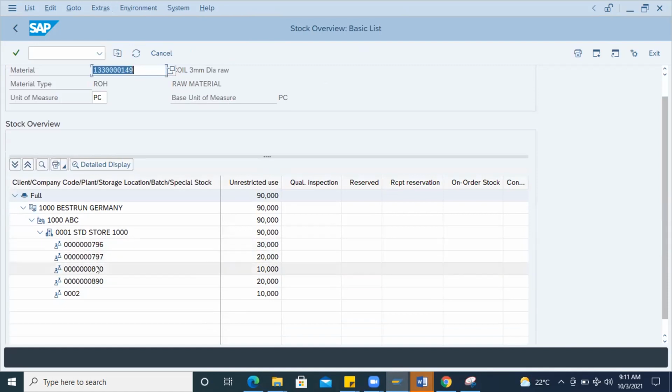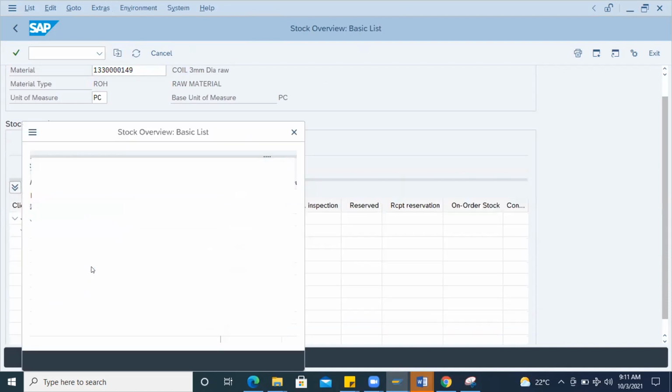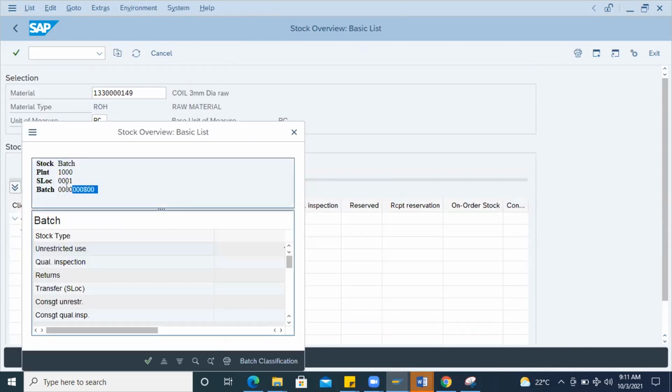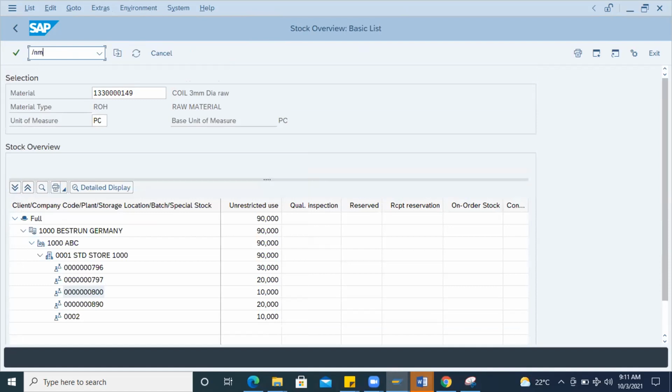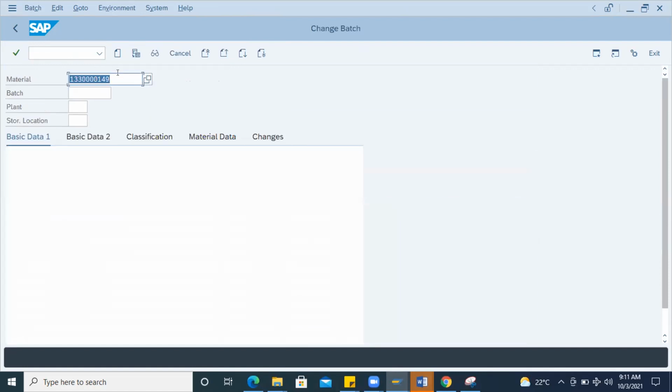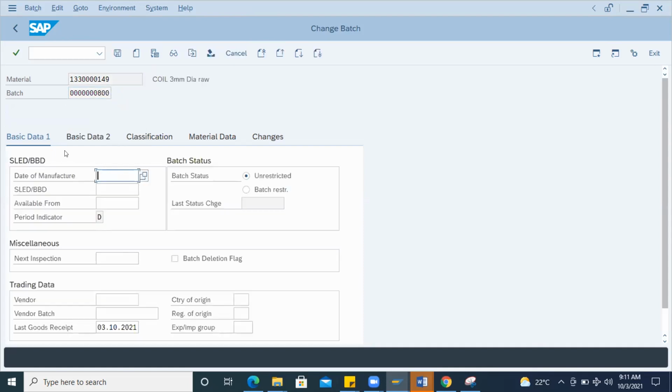Now we got this 800 batch with a quantity of 10. I want to see the batch details, in detail, how I can manage this batch in the system. MSC2N is a transaction to change or display the batch details. If I enter this 800 here, you can see the detailed information of this batch.